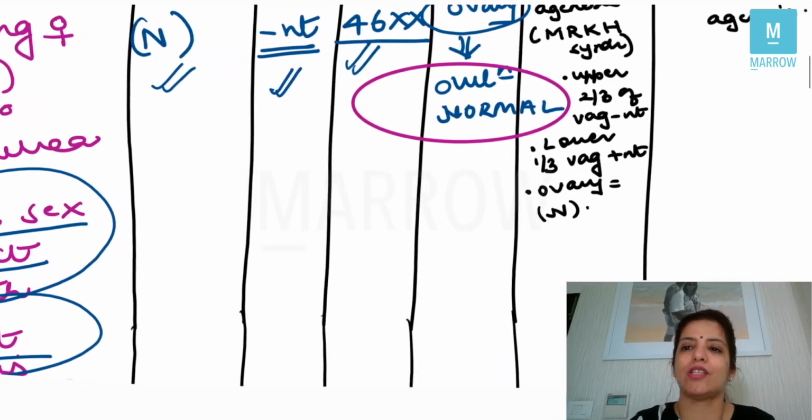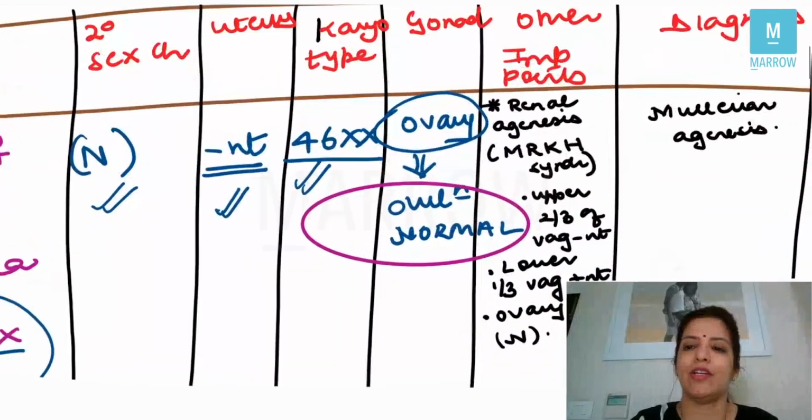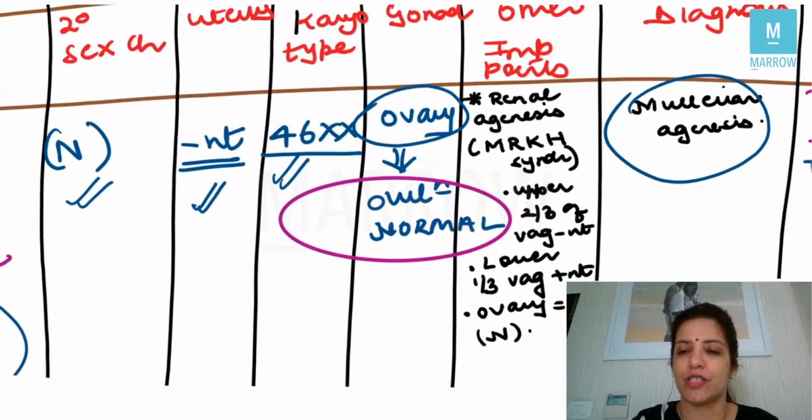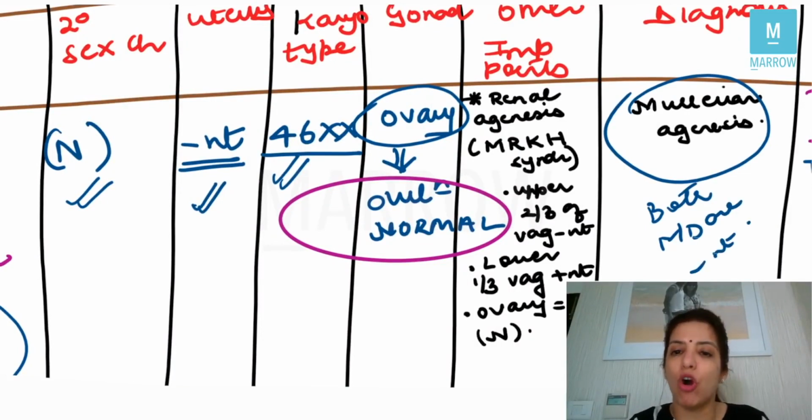So in this case, the problem is that there is Mullerian agenesis. In other words, both the Mullerian ducts are absent. And because both are absent, what structures will be absent? Uterus will be absent, right?